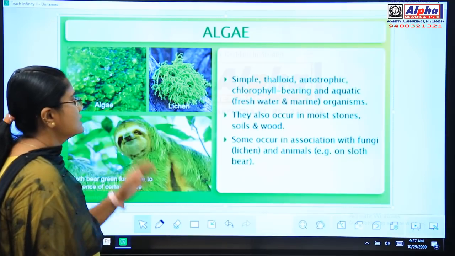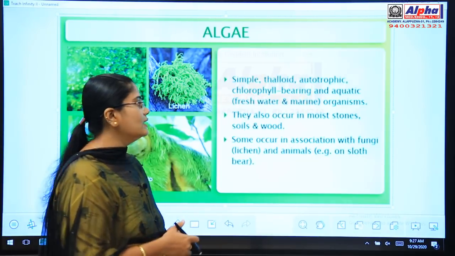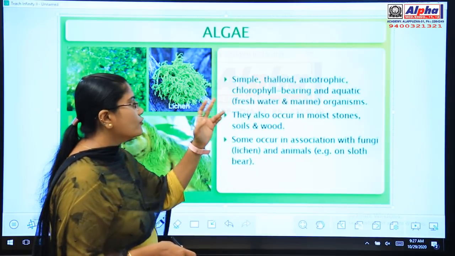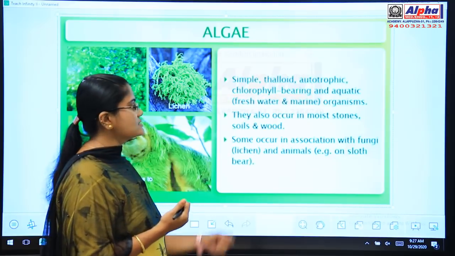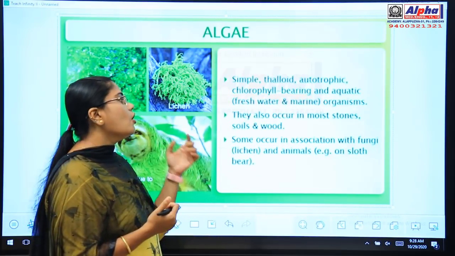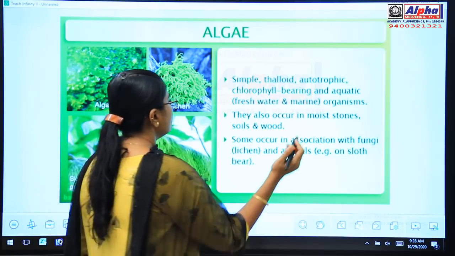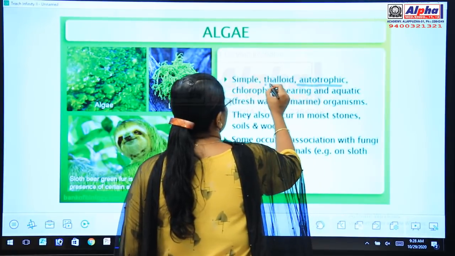See this slide, children. Algae means they are simple, thalloid, autotrophic, chlorophyll bearing and aquatic. Aquatic means it can either be a freshwater or a marine organism. So what do you mean by simple thalloid and autotrophic?